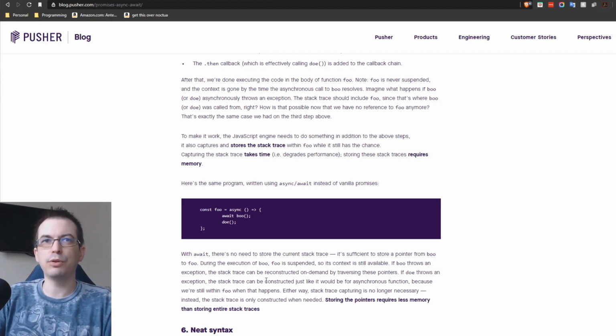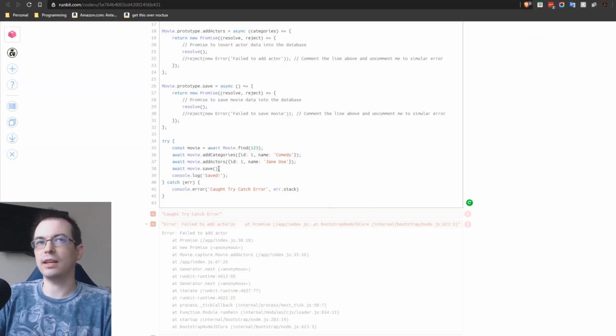If boo throws an exception, the stack trace can be reconstructed on demand by traversing these pointers. If do throws an exception, the stack trace can be reconstructed just like it would be for asynchronous functions, because you will still be within foo when that happens. So that goes back to our extended example. That's exactly what happened in this case.